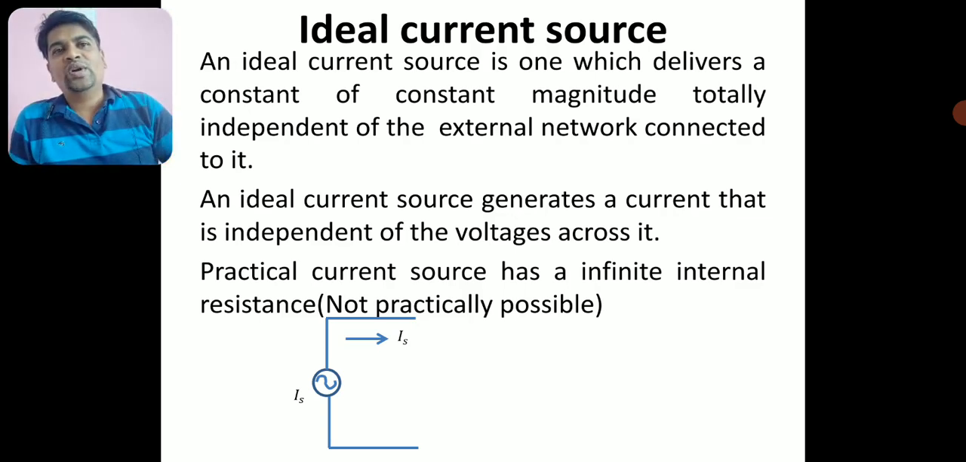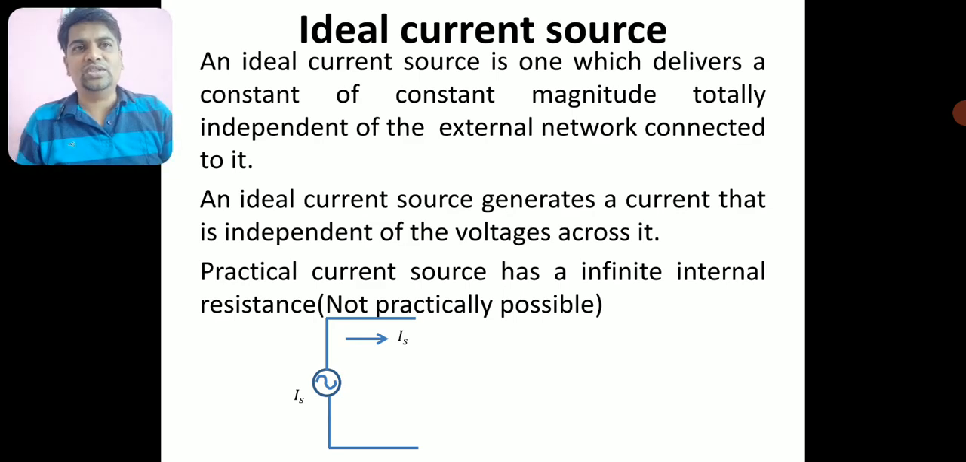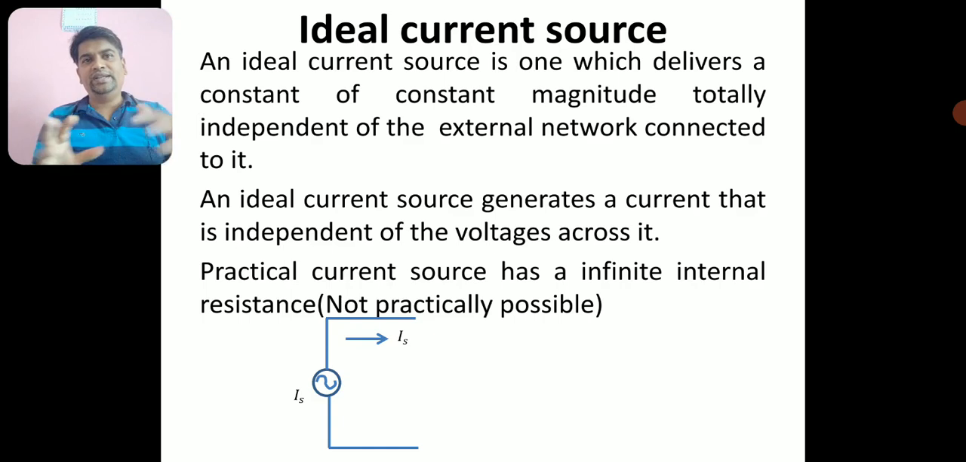totally independent of the external network connected to it. You connect any external network, whether it is a complex network with 3-5 resistors or a simple network, it does not matter. It is totally independent of the external network you are connecting to it. It delivers a constant current. If it is a 1 ampere current, it continuously delivers 1 ampere to the network, independent of what external network is connected to this ideal current source.